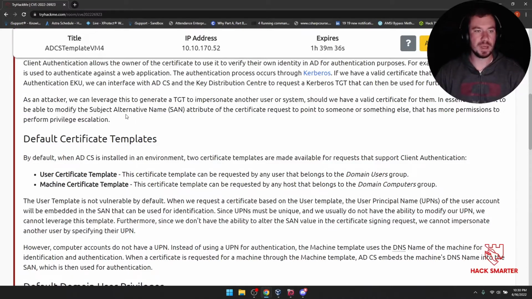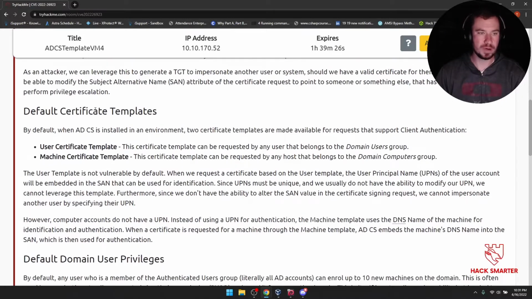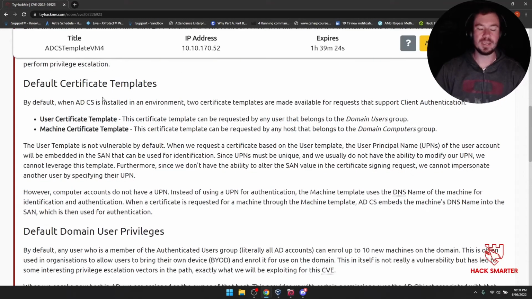In essence, we want to be able to modify the subject alternative name, keep that in mind, that's a specific attribute of the certificate request, to point to someone or something else that has more permissions to perform privilege escalation. Default certificate templates. By default, when Active Directory Certificate Services is installed in an environment, 2 certificate templates are made available for requests to support client authentication: user and machine.